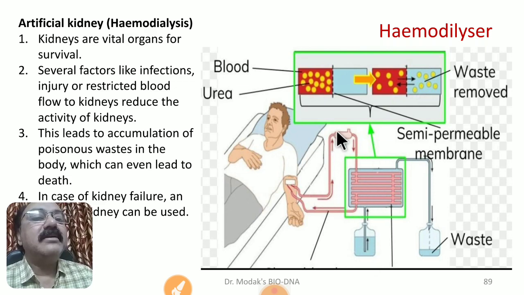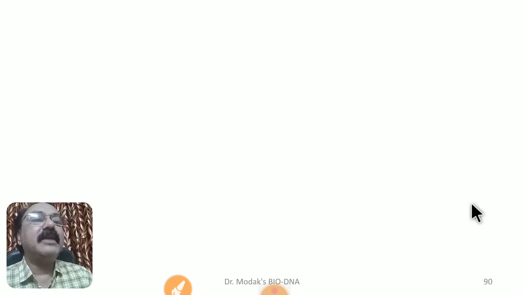From one side blood passes through the tubes, and on another side this fluid, which is, we can say, an isotonic solution, also passes through this tubular structure. As a result of diffusion, what happens in our kidney is actually happening artificially in the hospitals with the help of these hemodialyzers.